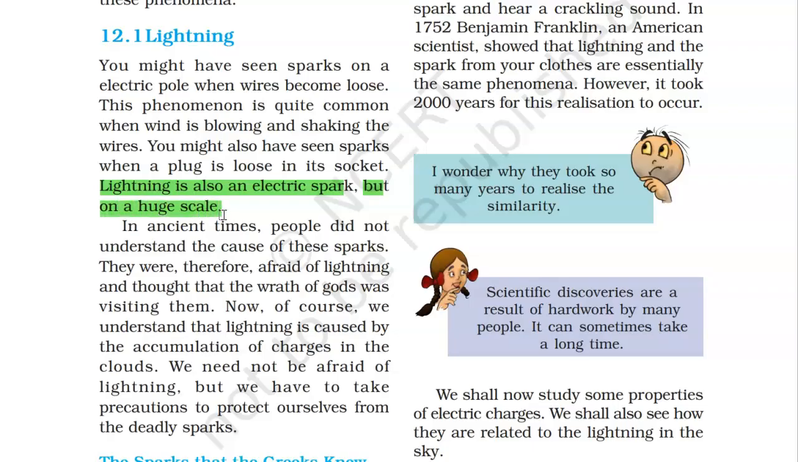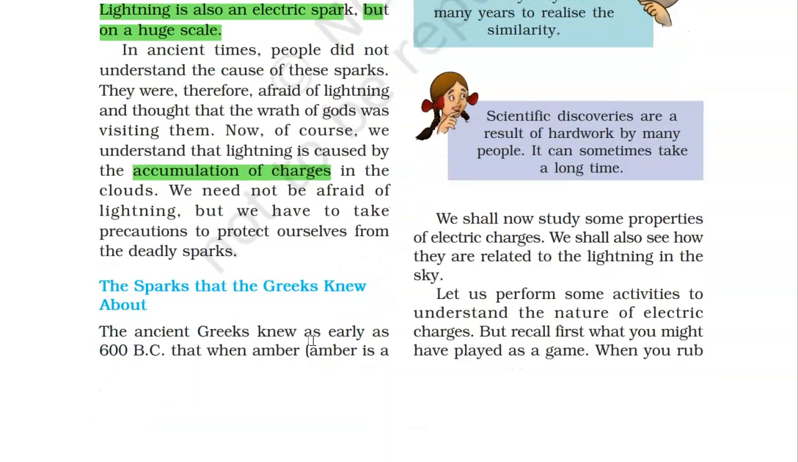All right. Now, in ancient times, people didn't know about lightning. They did not understand the reason for this spark. So they were very afraid of lightning, and they thought it was some kind of anger of God visiting them. But now we know why lightning occurs. Basically, lightning is the result of accumulation of charges. So now we are not afraid of lightning. We know the reason, and we also know the safety measures or precautions we can take to protect from these deadly sparks.